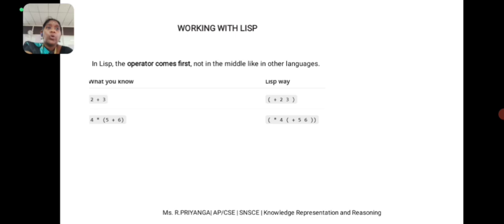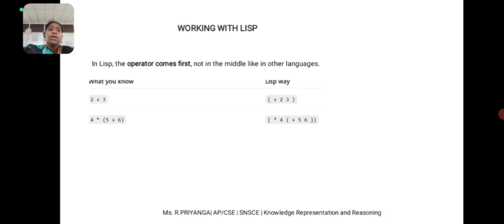In Lisp the operator goes first followed by the operands, and that is prefix notation. Why do we use prefix in Lisp? Because of uniform syntax, no operator precedence, and it is great for symbolic computation. Every operation is written in the same way, that is uniform syntax. No operator precedence means you do not need to worry about order of operations because the parentheses handle grouping clearly. And great for symbolic computation, since Lisp treats code as data, the structure is easier to process programmatically.